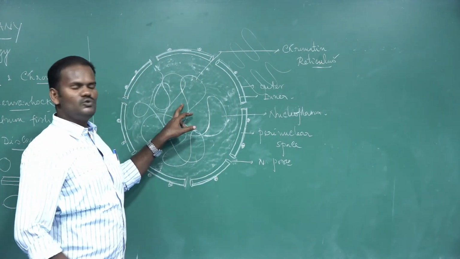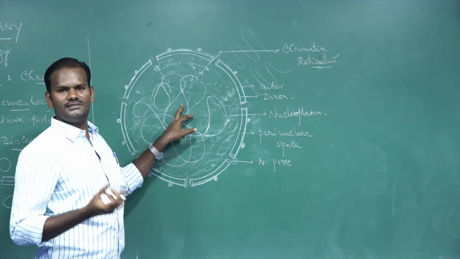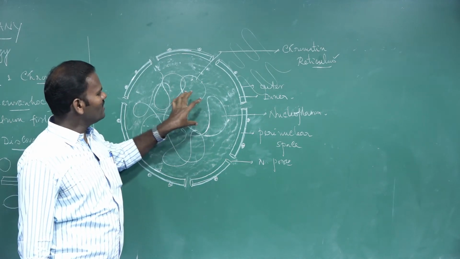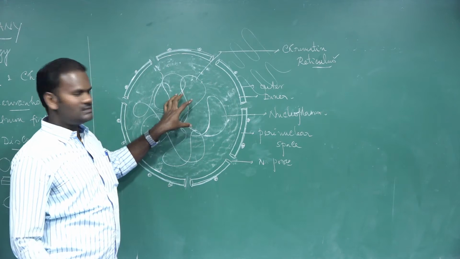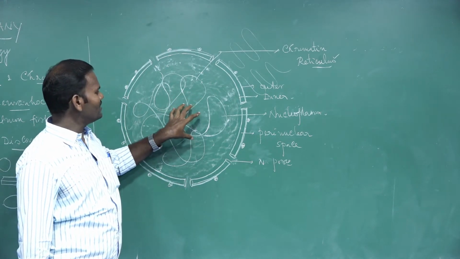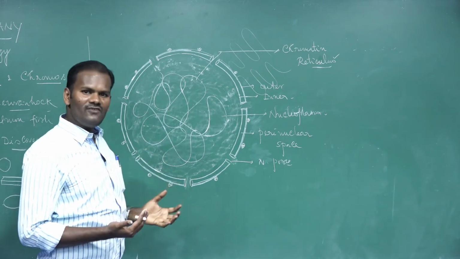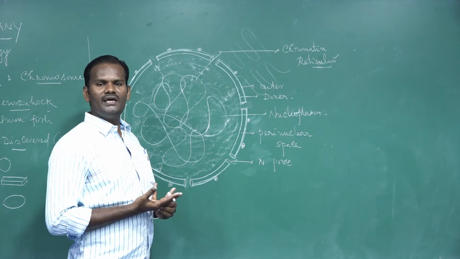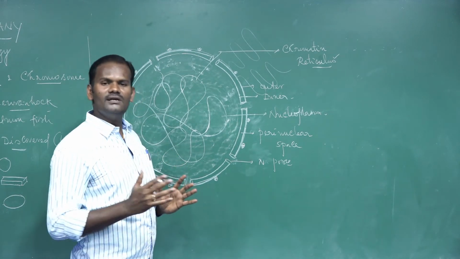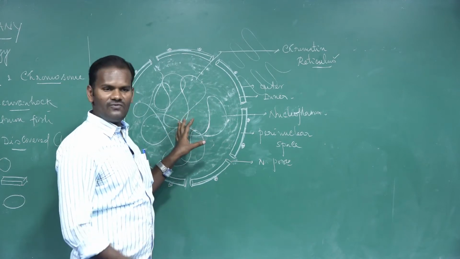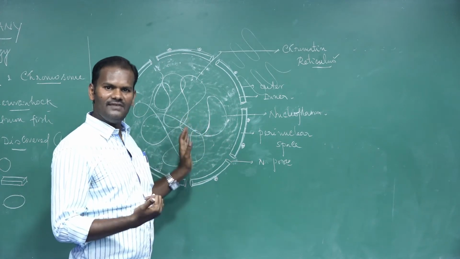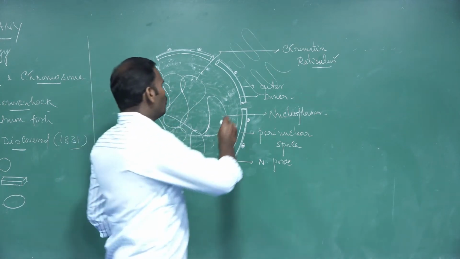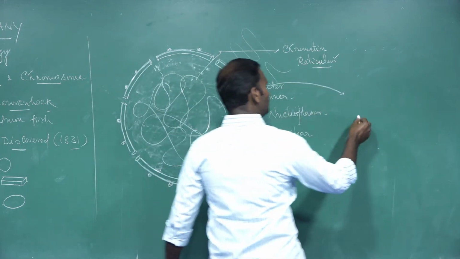The chromatin is a viscous, gelatinous, jelly-like substance present within the nucleoplasm. But it is clearly visible only at the time of cell division. During interphase, this chromatin reticulum is an uncoiled portion, indistinct and not clearly visible. But at the time of cell division, the chromatin reticulum is highly condensed to form a rod-like structure called chromosomes.